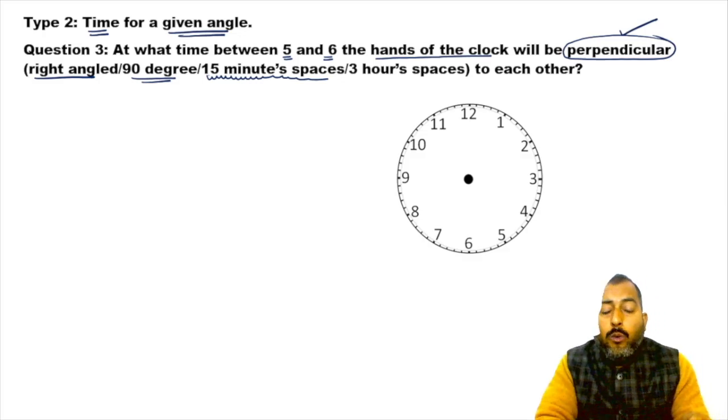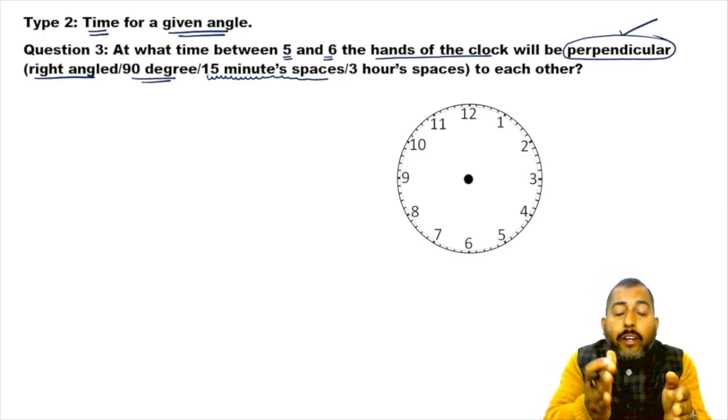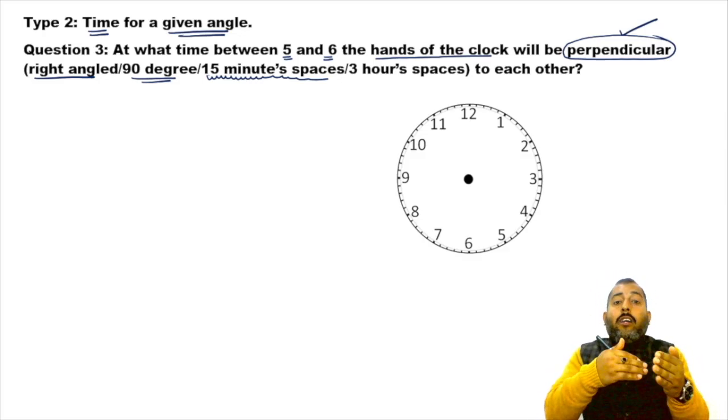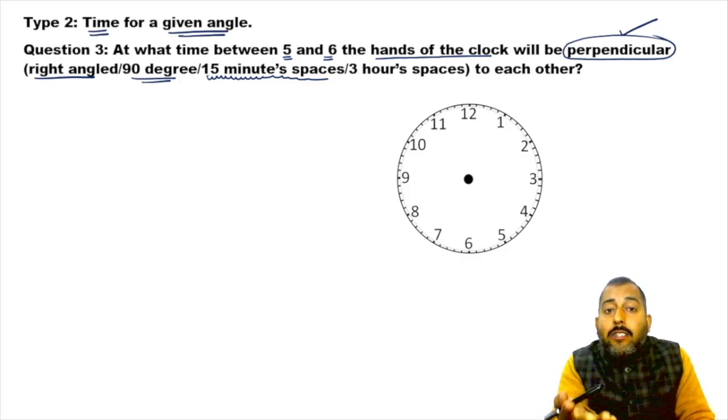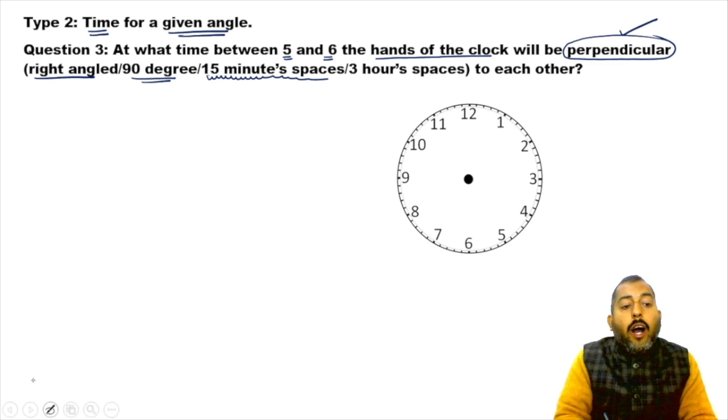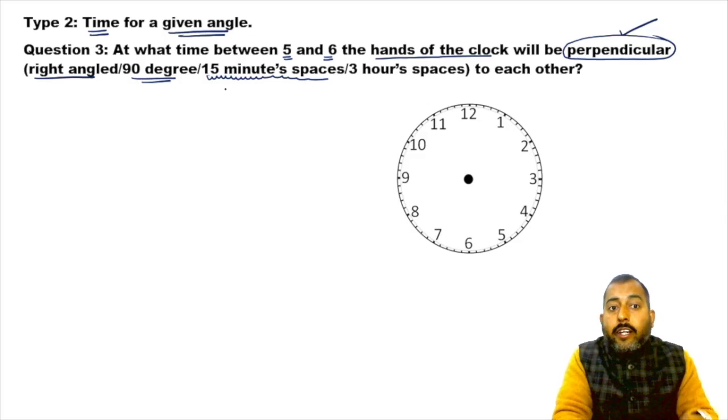Or the examiner can use this technical term also. The examiner can ask you at what time between 5 and 6 the hands of the clock are 15 minute spaces apart. Again, we know that 1 minute space is of 6 degree. So 15 minute spaces will be 15 into 6, which is 90 degree.